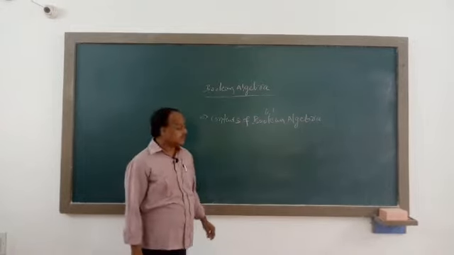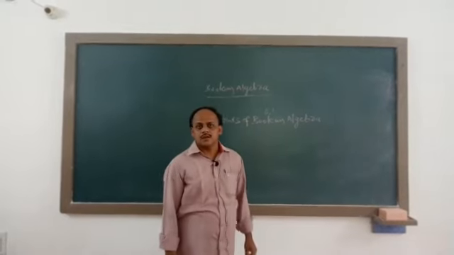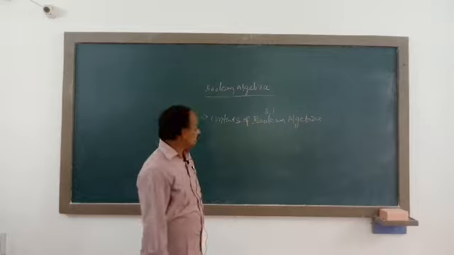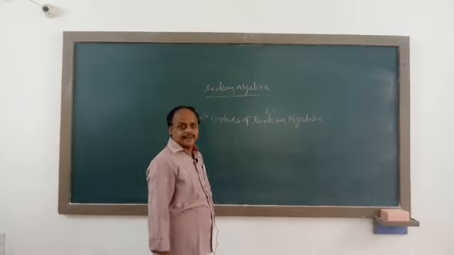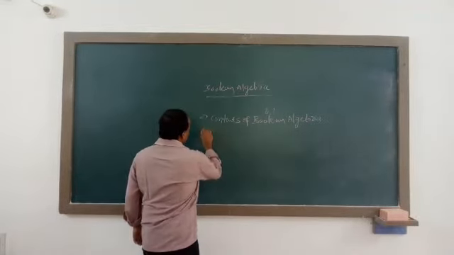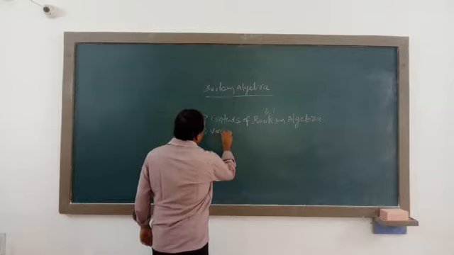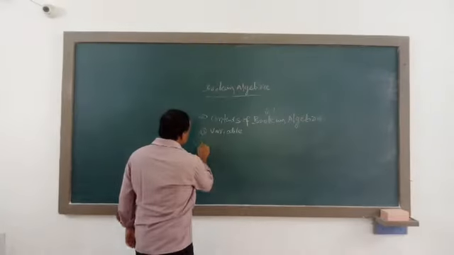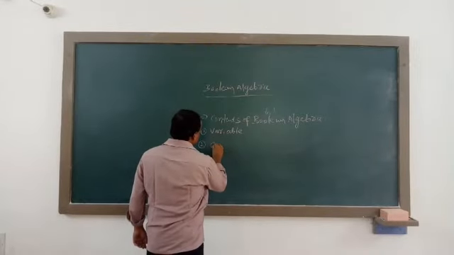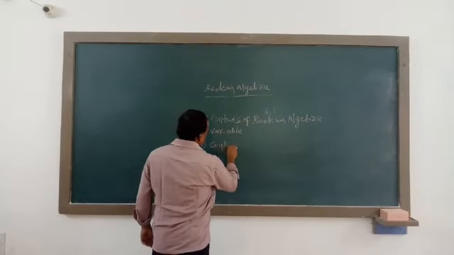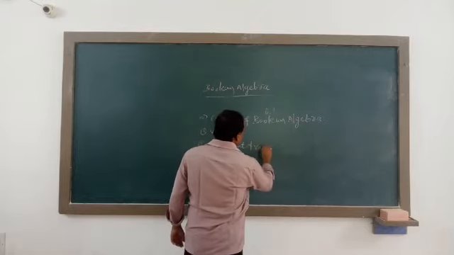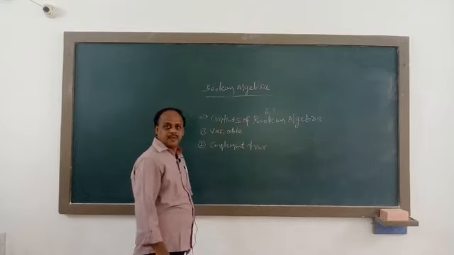Now let us see the contents or constraints of Boolean algebra. The following are the main contents of Boolean algebra. First one, variable. Second one, complement of variable.